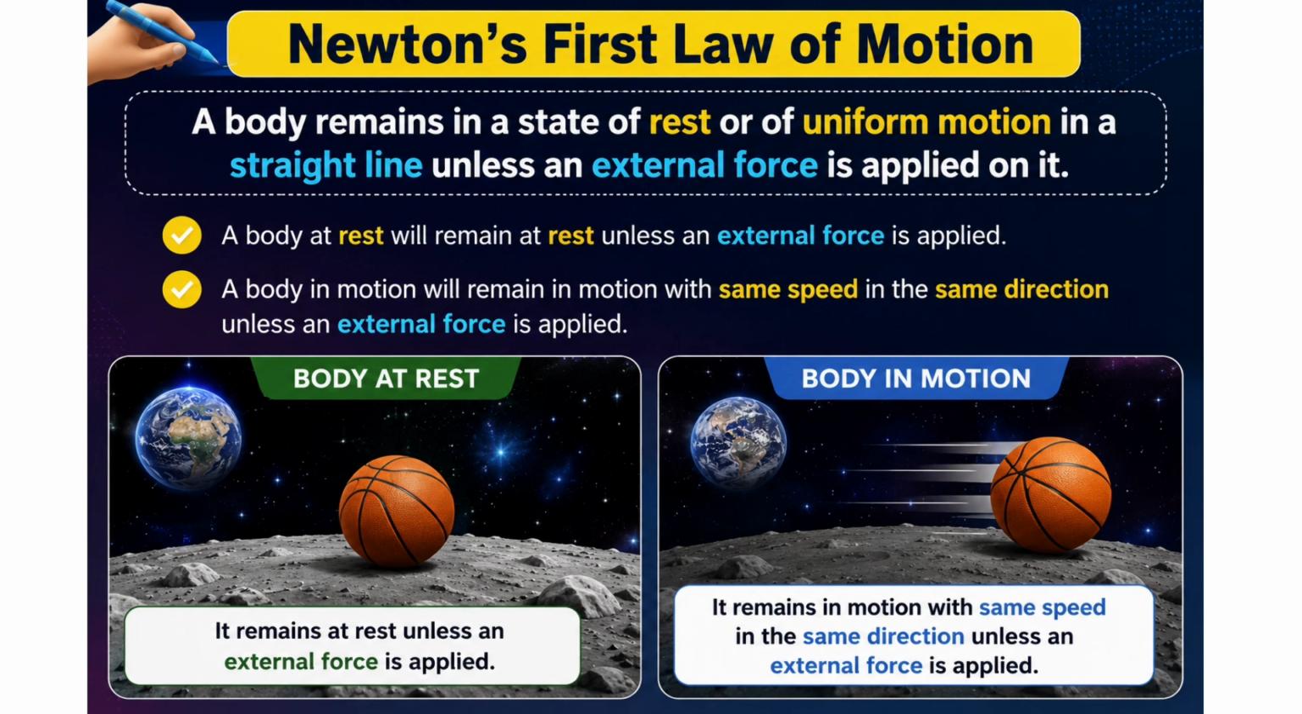Case number 2, body in motion, right box. Second, look at the box on the right. Imagine you throw that same basketball in deep space. It is a body in motion. Because there is no air or friction in space, the ball will never stop. It will keep moving with the same speed and in the same direction forever. It will only stop or change its path if an external force is applied, like hitting an asteroid or entering a planet's gravity.